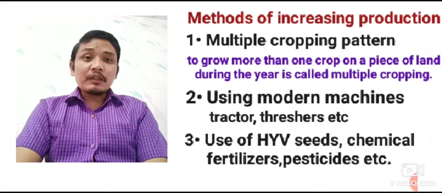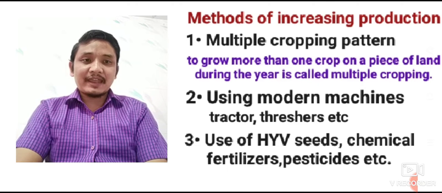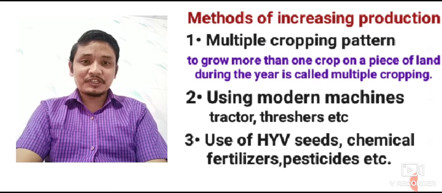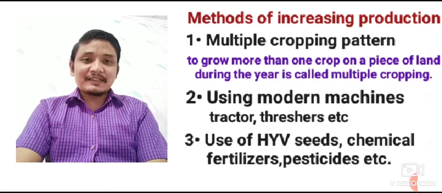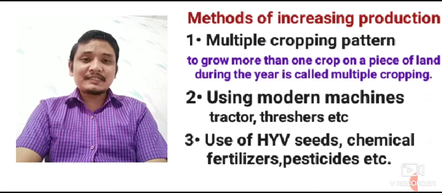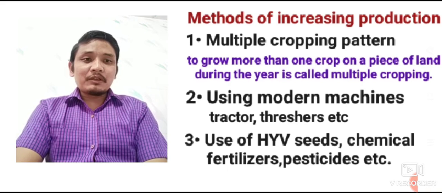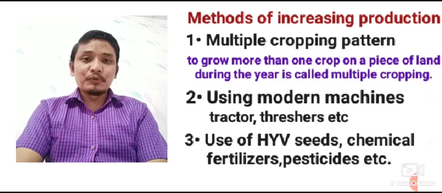Number two, using modern machinery. We can also use modern machines in the agricultural field like tractors, threshers, etc., to increase the productivity or the production. And third one, use of HYV seeds. HYV, high yielding variety. That means the seed which can give more production. Scientifically prepared seed. And chemical fertilizers and pesticides also can be used in the agricultural field for more production.